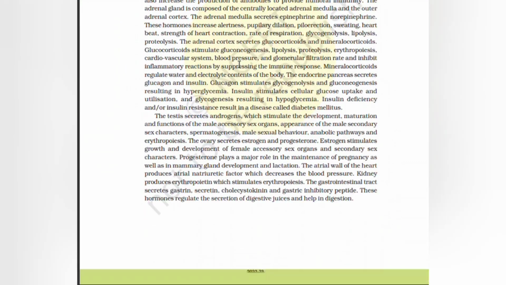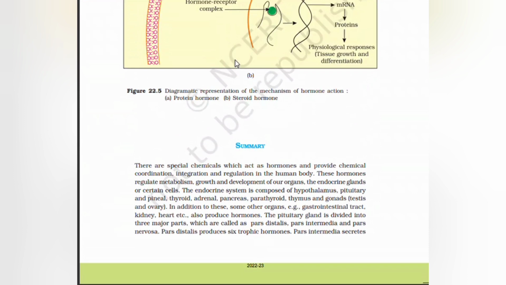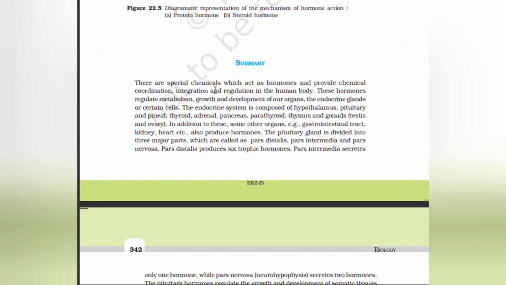Last is the summary of this chapter. So, summary: there are special chemicals which act as hormones and provide chemical coordination, integration, and regulation in the human body. These hormones regulate metabolism, growth, and development of our organs. Endocrine glands and certain cells,